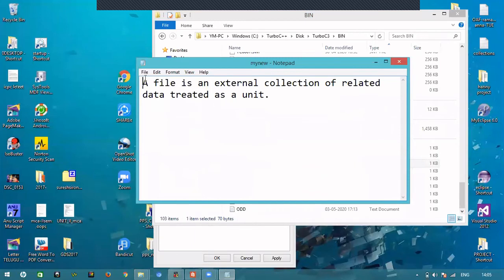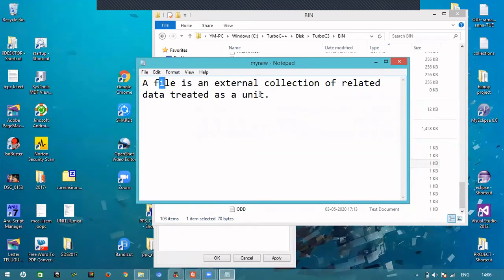So whenever you are opening this file in the C program, the file marker position is at the 0th index. So 0 byte it will be there. So the file marker will be here. If you read a character, the file marker will move to the 2nd position. If you read this space character, after this the file marker will go to the F. After reading F, the file marker will go to the I. So it will come in a sequential manner.